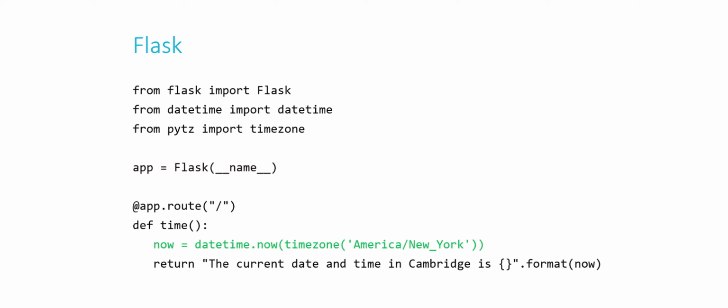So I'm just going to use that one. I'm figuring out exactly what the current date and time is and assigning that to a variable in Python called now. And then I'm returning some string where I'm plugging in whatever now is. And apparently I'm doing that to app.route/, we'll talk about all that in a second.